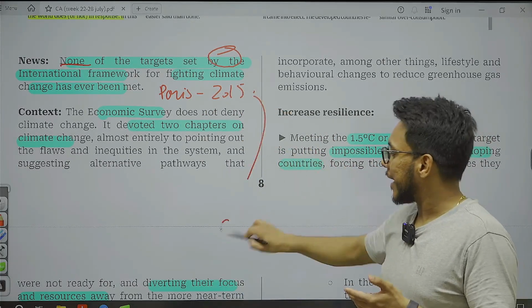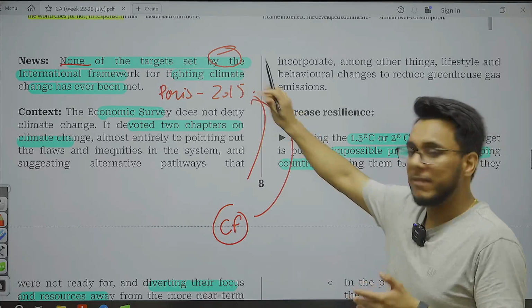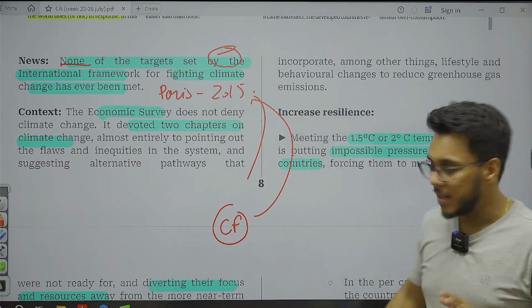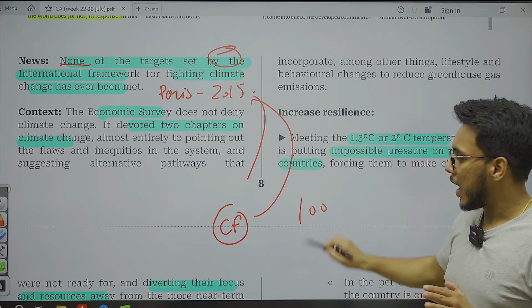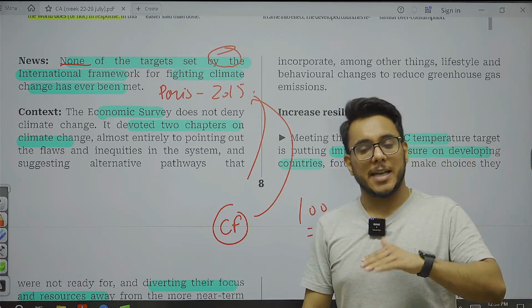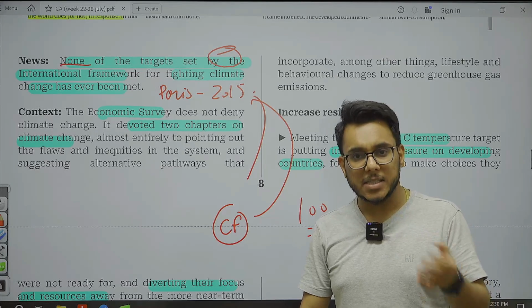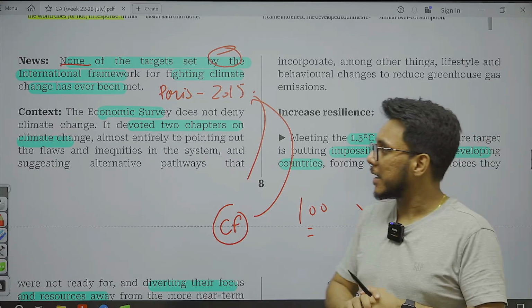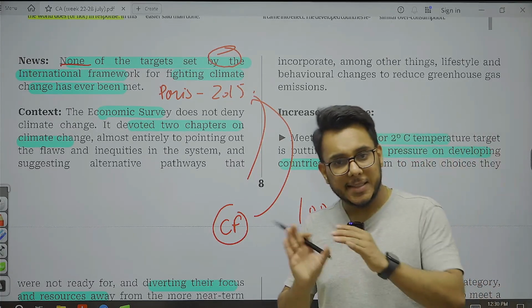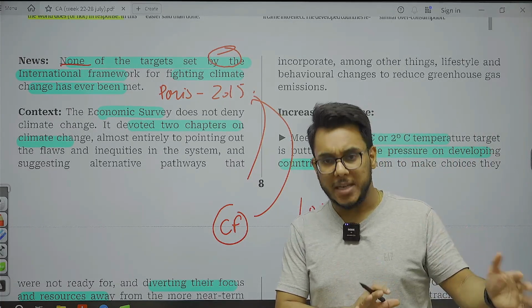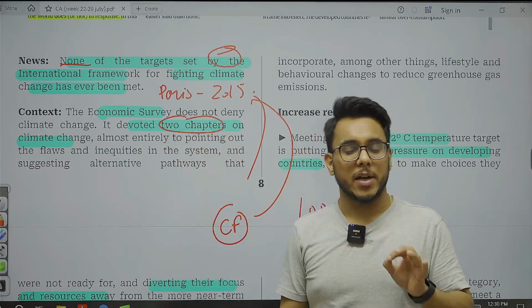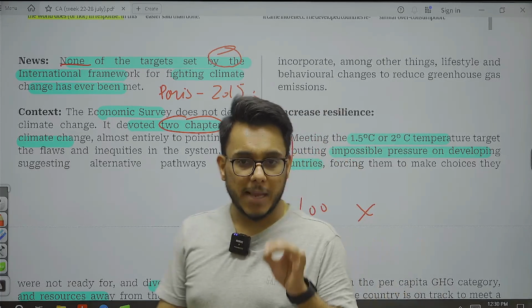In fact, climate finance was agreed way before 2015, under which it was agreed that $100 billion will be provided by developed countries to developing countries for mitigation efforts. Even that money has not come. And in the economic survey that has been released recently, there are two chapters devoted to the theme of climate change.